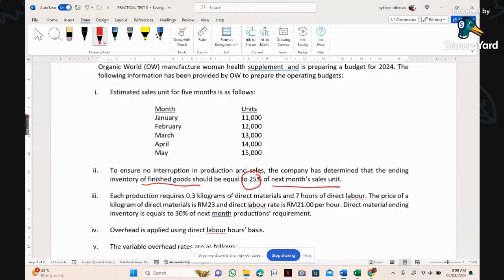Number 3, each production requires 0.3 kg of direct materials and 7 hours of direct labor. The price for one direct material is 23 ringgit, and the labor rate for 1 hour is 21 ringgit. The ending inventory policy for direct material is 30% of next month's production requirement. So next month's production requirement means units times kg.